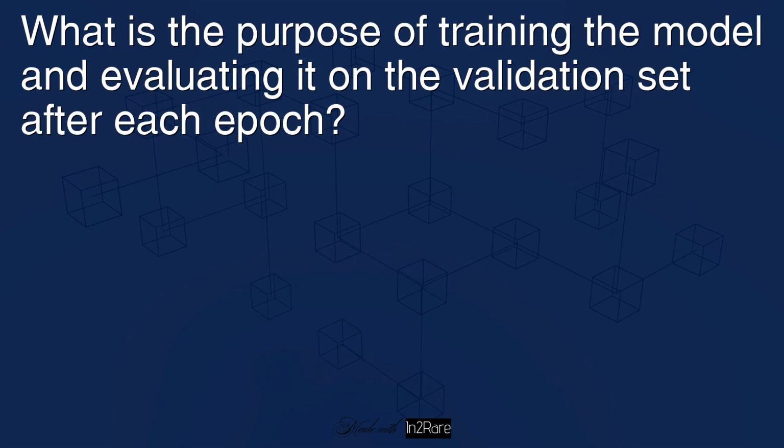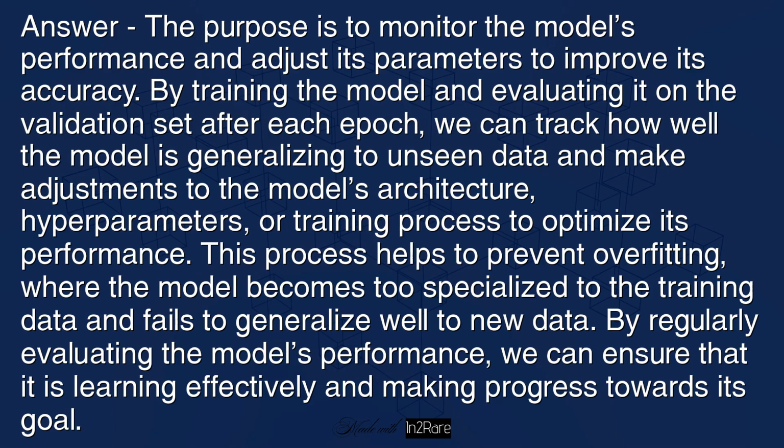What is the purpose of training the model and evaluating it on the validation set after each epoch? Answer: the purpose is to monitor the model's performance and adjust its parameters to improve its accuracy. By training the model and evaluating it on the validation set after each epoch, we can track how well the model is generalizing to unseen data and make adjustments to the model's architecture, hyperparameters, or training process to optimize its performance. This process helps to prevent overfitting, where the model becomes too specialized to the training data and fails to generalize well to new data. By regularly evaluating the model's performance, we can ensure that it is learning effectively and making progress towards its goal.